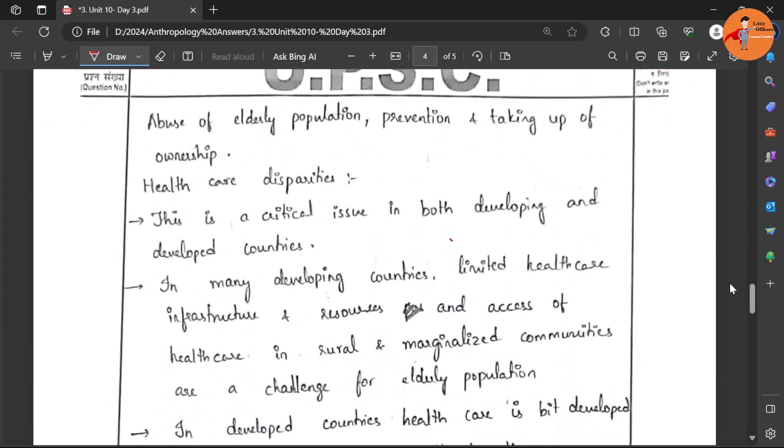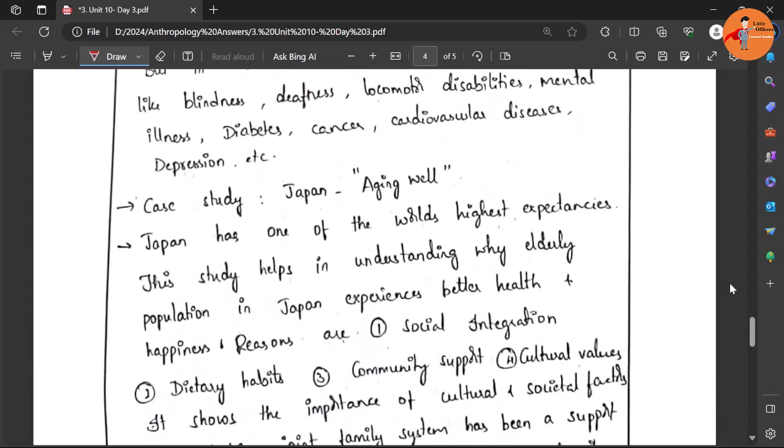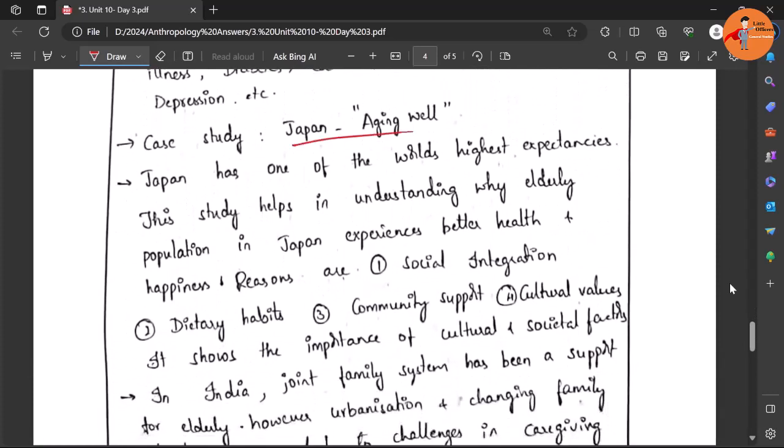Okay. And yes, healthcare disparities. The case study has been seen for Japanese people, and the rest of the points I've already discussed. We just go through it. Now, this is the case study, Japan and aging well. If you look at it, Japan has one of the world's highest life expectancies, almost 85 years, 87 years. So this study helps in understanding why the elderly population in Japan experiences better health and happiness.